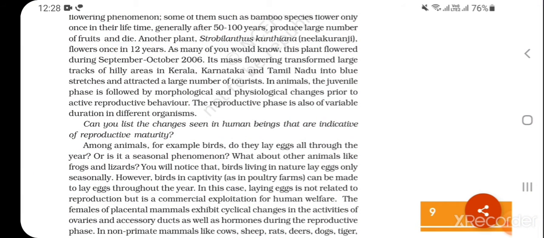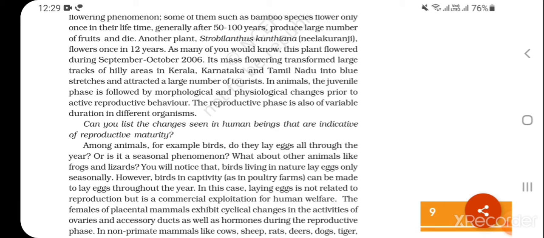Can you list the changes seen in human beings that are indicative of reproductive maturity? Among animals, for example, birds, do they lay eggs all through the year or is it a seasonal phenomenon? What about other animals like frogs and lizards?